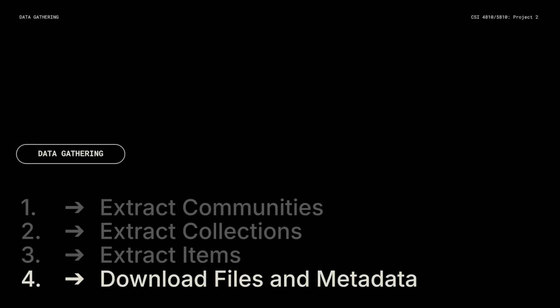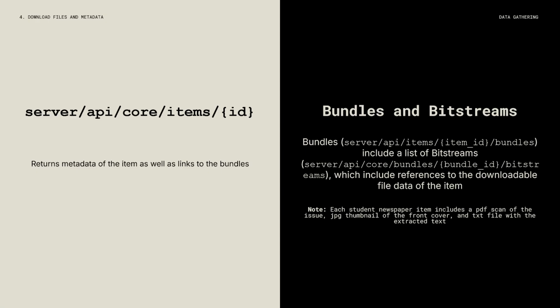Then once we have the UUID of the item, we can download the files and metadata simply by querying the item by ID. That gives us bundles for the item, and bundles have bitstreams, and bitstreams have the content that we want to download.